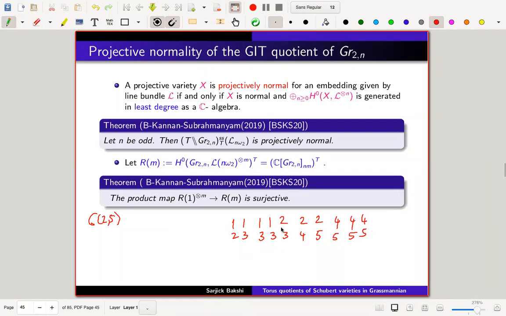So this is a degree 10th component in the coordinate ring of the Grassmannian, but this is in degree 2 as far as this notation Rm is concerned. So now I want to show that there is a pre-image of this element in here. So that is all I will try to show.